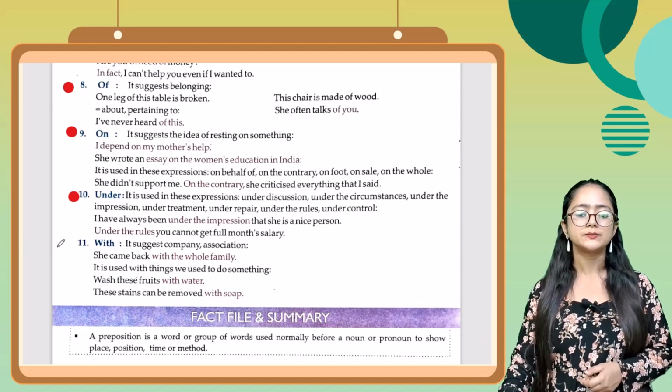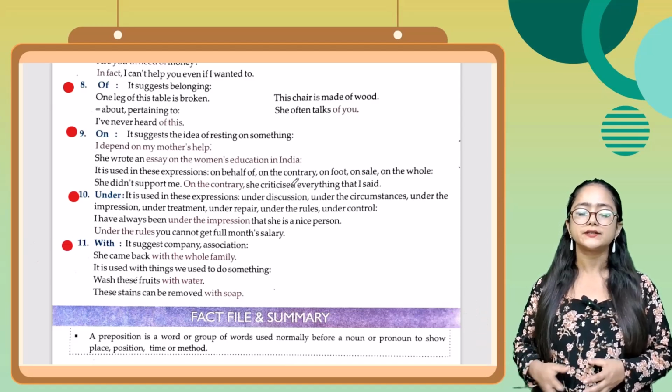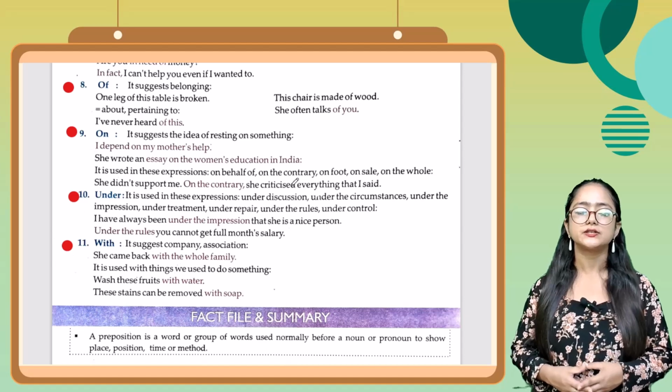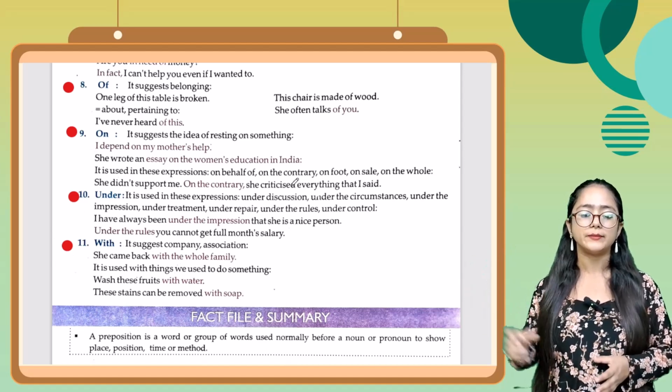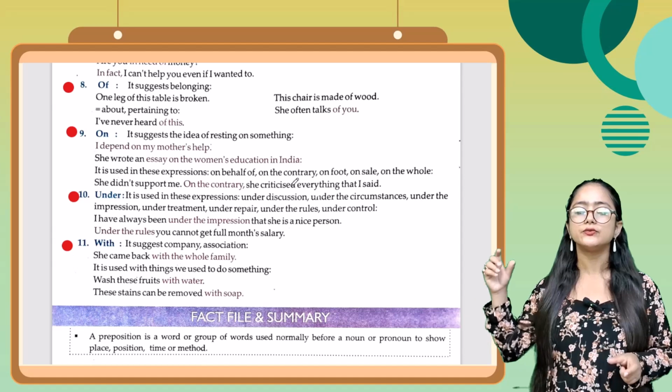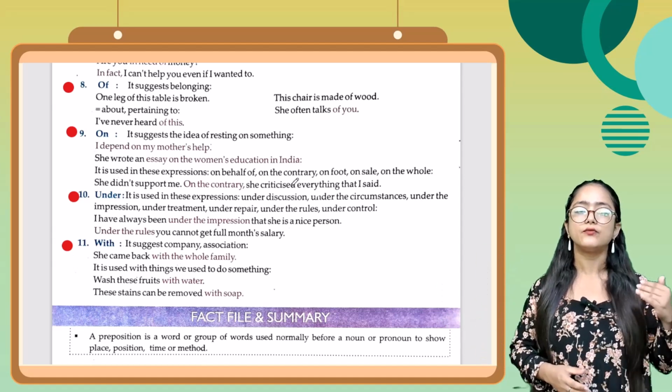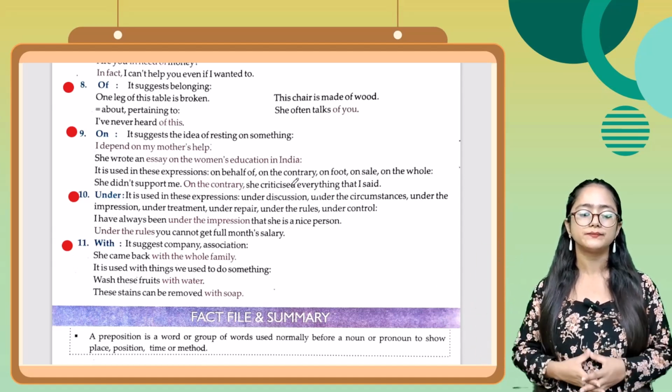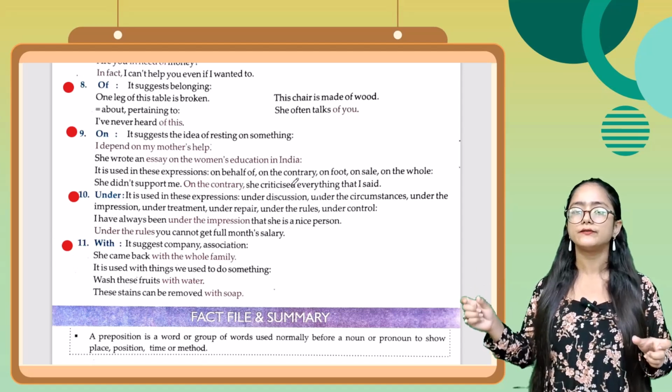Now next one is point number 11, with. It suggests company, association. जैसे कि she came back with the whole family. It is used with things we use to do something. जैसे कि wash these fruits with water. Next one, these stains can be removed with soap.